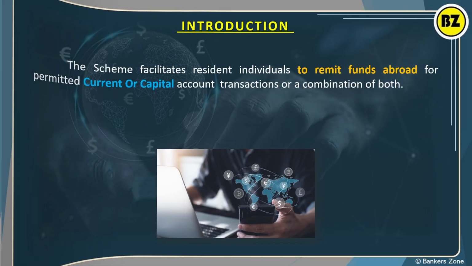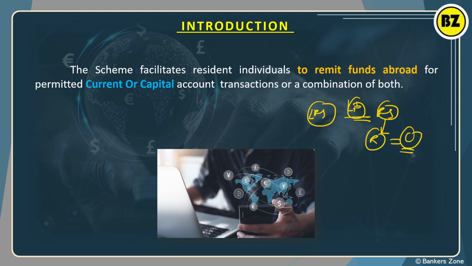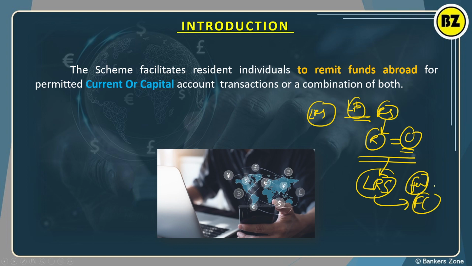Now see friends, what do you mean by LRS? Some basic introduction part. This is basically a scheme. LRS is the Liberalized Remittance Scheme. It means before that scheme, remittance was too much complicated. So the government brought one scheme called the Liberalized Remittance Scheme, so that you can easily remit funds in foreign currency, right? So this is a very basic introduction.